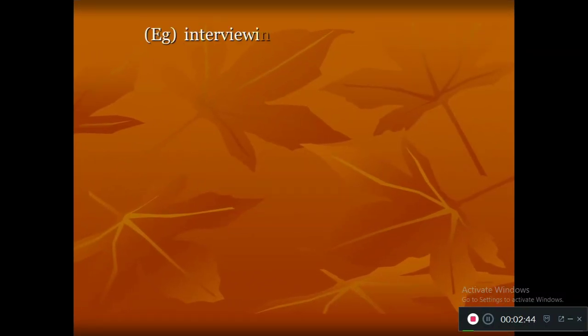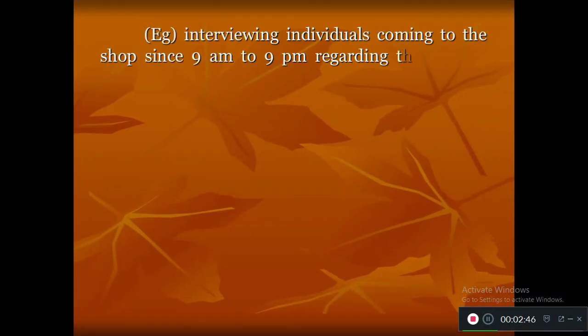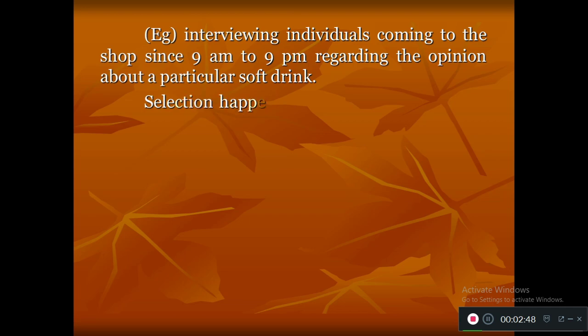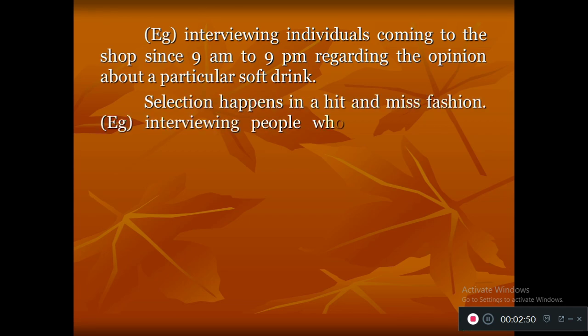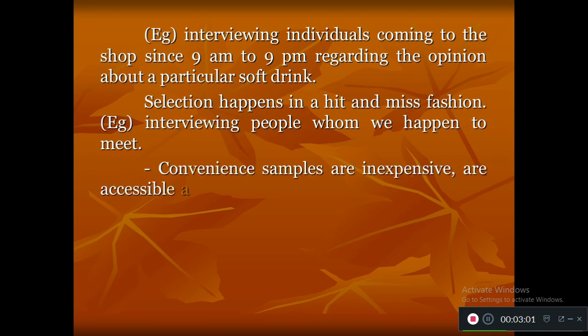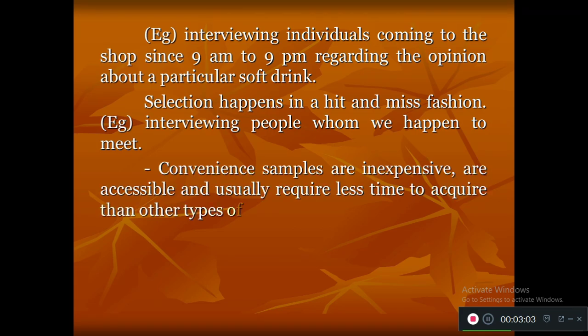So accidentally the researcher meets the sample in the place. This is a very easy method for collecting a very large number of samples in very less time. Next thing is this convenience sample is not at all expensive. It is very inexpensive and it needs very less time to select more number of samples.